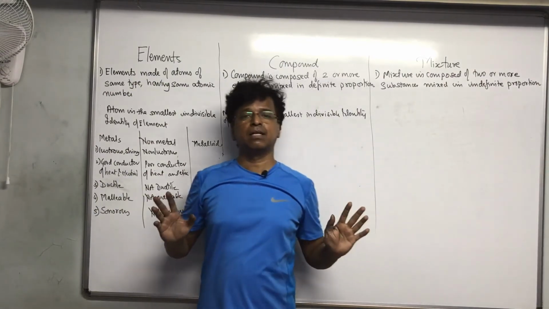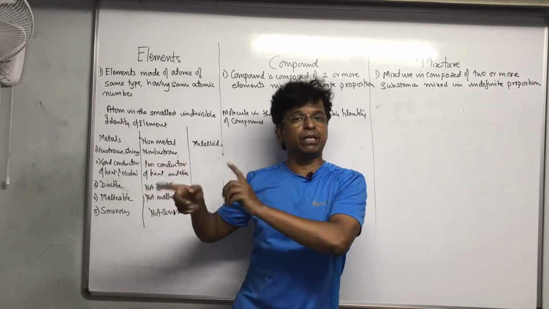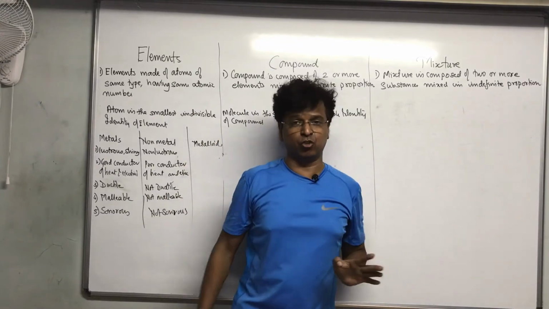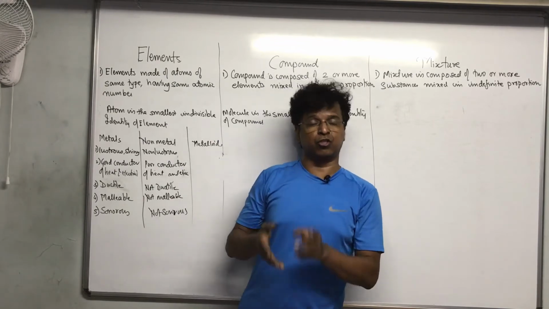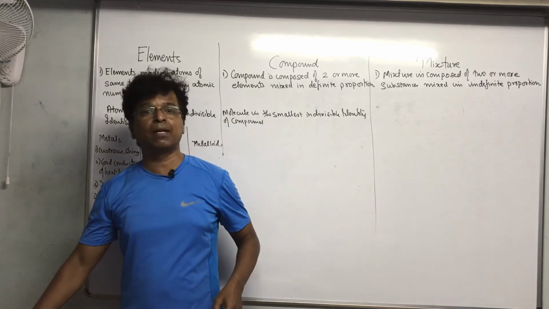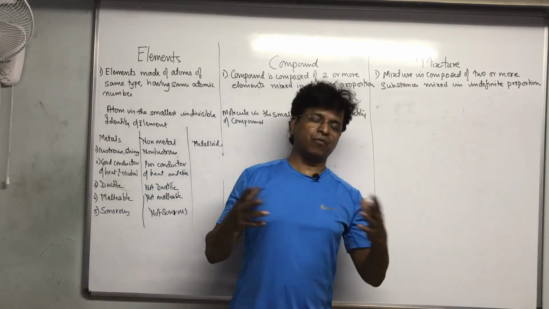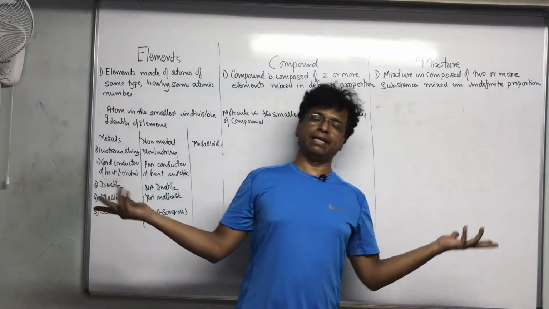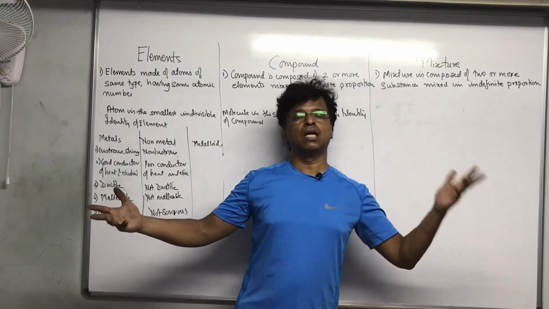Very nice example here: water, H2O. It has to be in the proportion of 2 hydrogen and 1 oxygen only. You can't make any change over there. Carbon dioxide, proportion of 1 carbon and 2 oxygen. Sodium chloride, proportion of 1 sodium, 1 chlorine. You can't take sodium and 2 chlorines. Okay. Mixture, a very beautiful example: you can consider a bhel. You put in anything, 2 or more substances mixed in any proportion is a mixture.